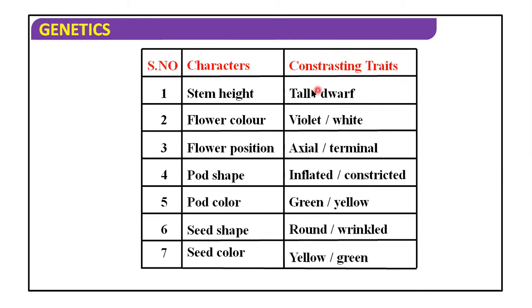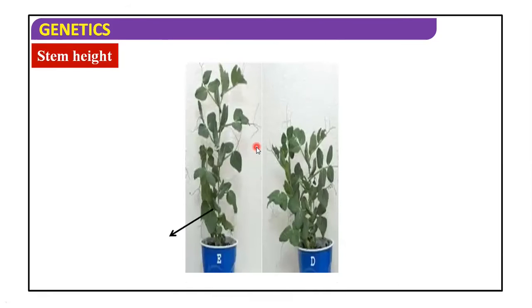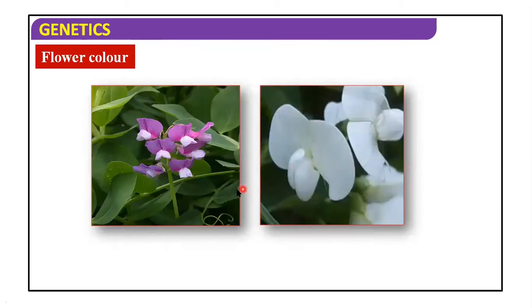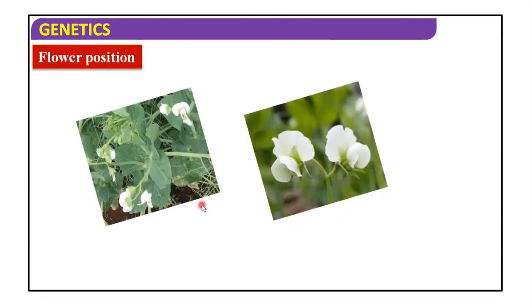Then the crosses between such characters were made to find the result of hybridization. Now see stem height: this is the tall and this is the dwarf. In the same pea plant, you find the flower color either this or this. Next is the flower position, either axial inflorescence or terminal inflorescence.